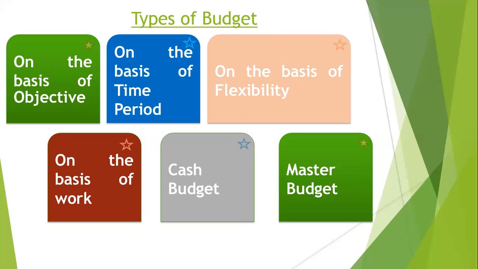And the last budget, number 6, is the master budget. What is the master budget? If we combine all the different or individual budgets into one budget, that is called the master budget. So we will not bifurcate any budget, and we are making the one budget which contains the whole budget, the whole company's blueprint of the expenses, you can say. That is the master budget. So I hope you understood the concept of types of budget.